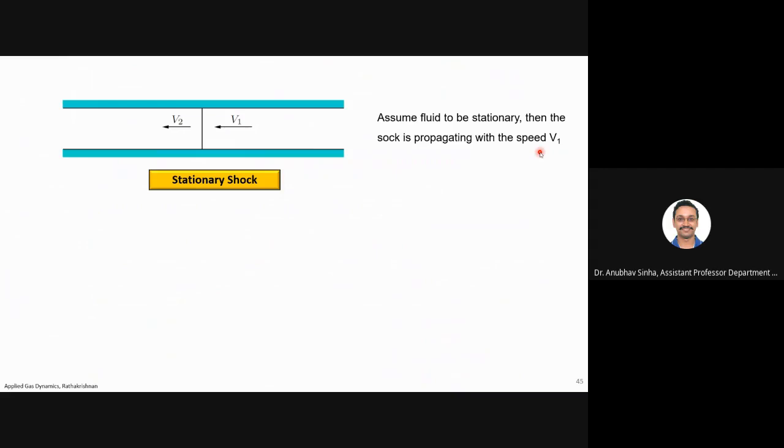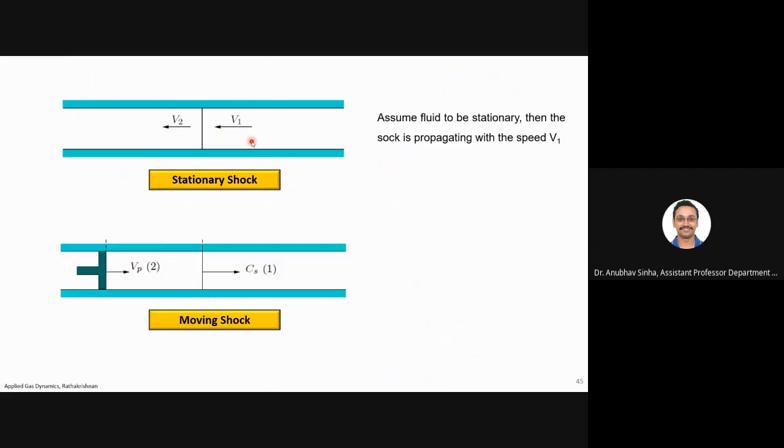Right now what we have talked about is that the shock is stationary and the fluid is approaching it. Now I say that the fluid is at rest. So it is not approaching, but the shock will be moving into the fluid at the same velocity v1. Is this clear? Yes, sir. Okay.